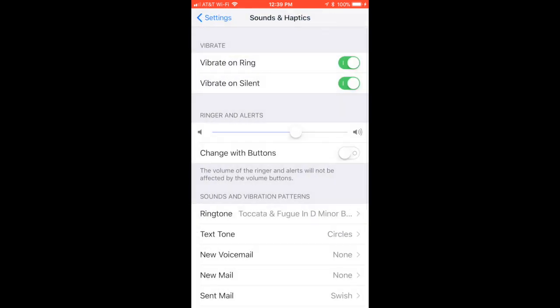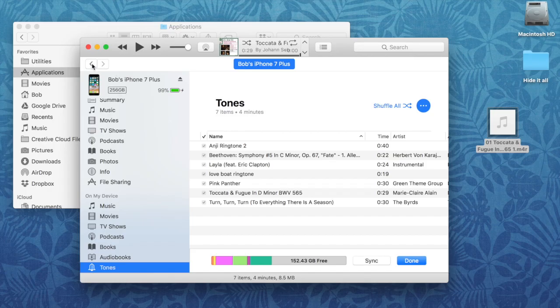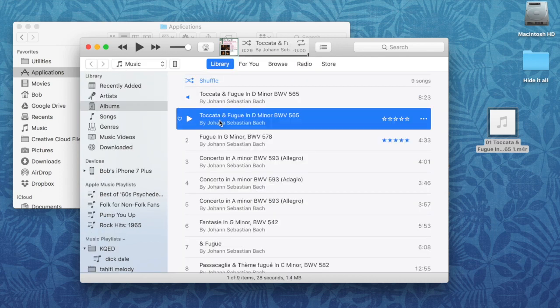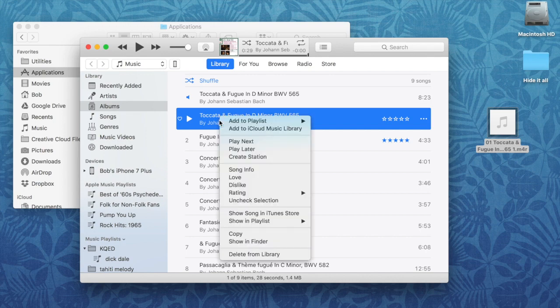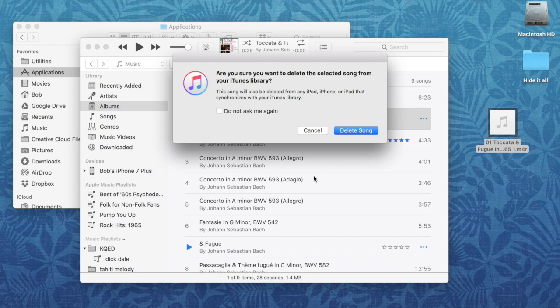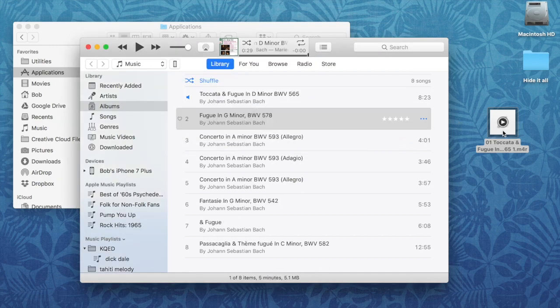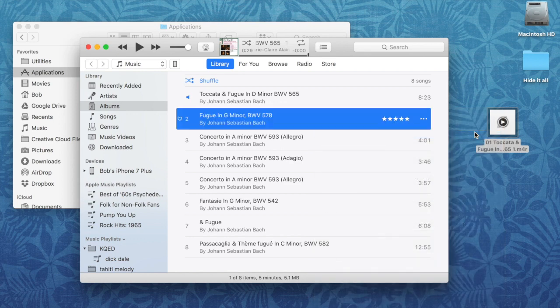Now, all that is left is to clean up after yourself on your Mac. Go back to Music in iTunes, select the Ringtone file, right-click it, and delete it from the library. If you want to delete the ringtone file from your desktop, go ahead and do so. If you want to keep it, I would instead move it to the music folder or any other place on your hard drive where you can remember where you put it.